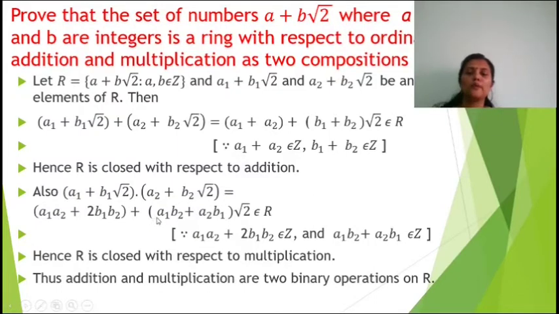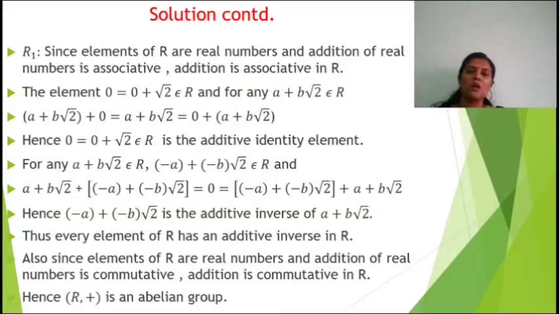Now the root 2 terms are a1 b2 plus a2 b1 into root 2. The product is an element of R, since a1 a2 plus 2 b1 b2 is an element of Z and a1 b2 plus a2 b1 is an element of Z. Hence R is closed with respect to multiplication. Therefore addition and multiplication are two binary operations on R.